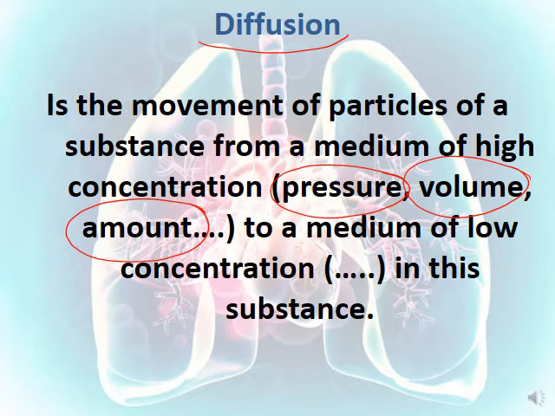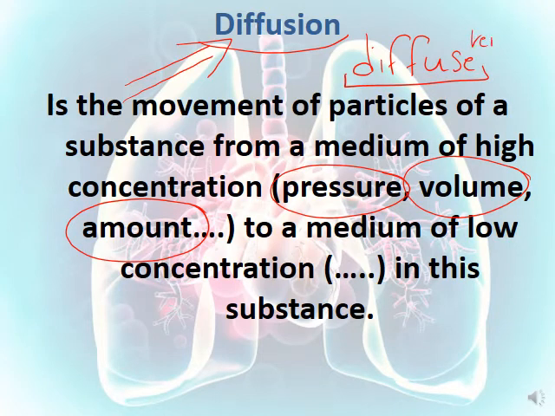For example, the movement of oxygen from a medium that contains a high amount of oxygen to another medium that contains a low amount of oxygen. This process is known as diffusion, where the particles diffuse. So you have to know these terms. Diffuse is the verb, while diffusion is the noun. Okay, so you have to differentiate between these. So here is diffusion. Let's have an example and discover together what diffusion means.